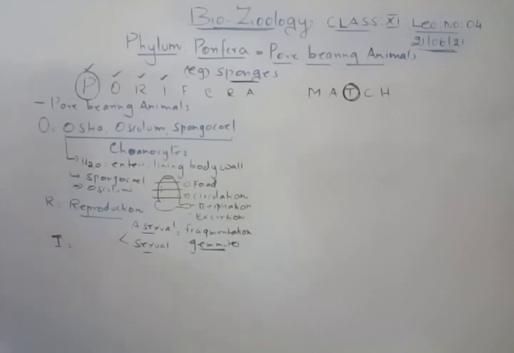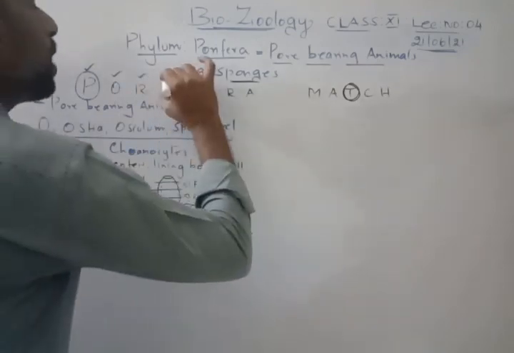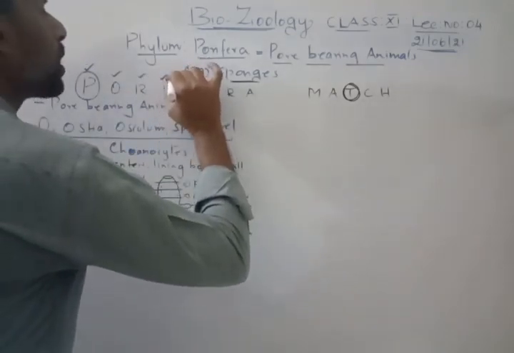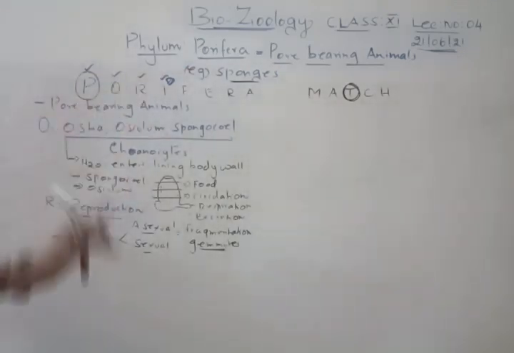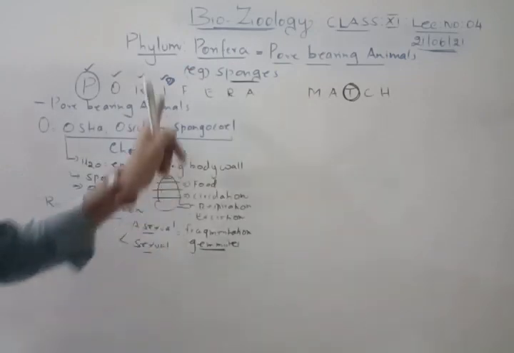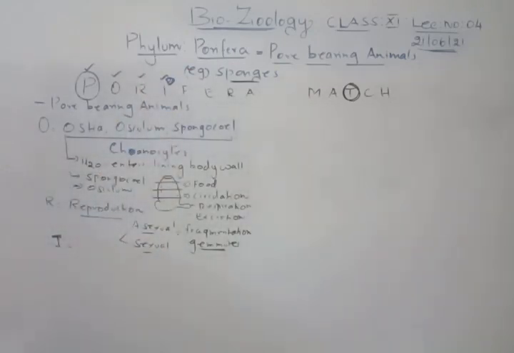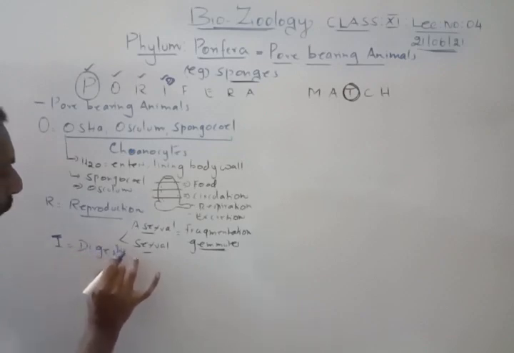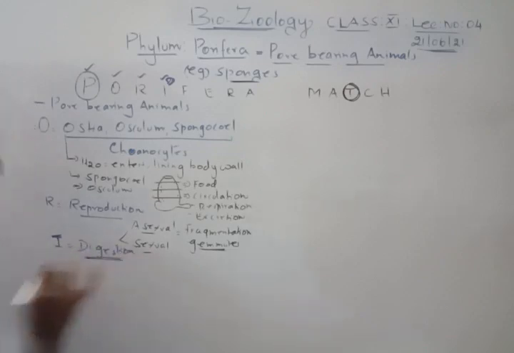Whenever you talk about I, you put one word here, D. So ID. This word you can remember when you study. It will help you to recall it, that's all. That is the idea of giving this word, the Porifera match. Now, what is D for I? We will talk about digestion. That is why I told you to remember I. So I is for digestion.